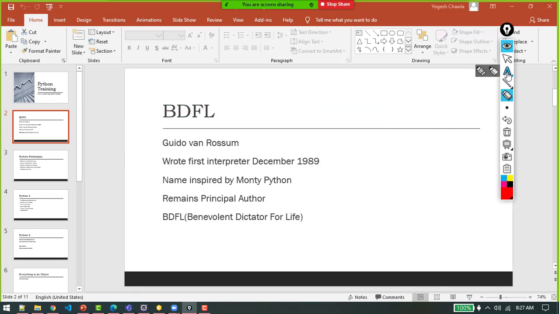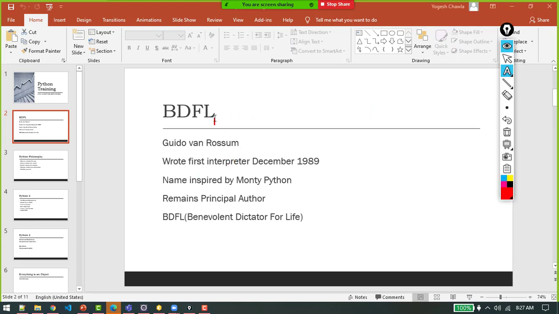Java has got the JVM, similarly Python has got an interpreter, and I'll tell you about that also. But it is being said that this person created the first interpreter in the Christmas holidays in 1989, and then there was this flying circus by the name Monty Python. So he named Python as a reference to that flying circus that was organized by Monty Python, right?